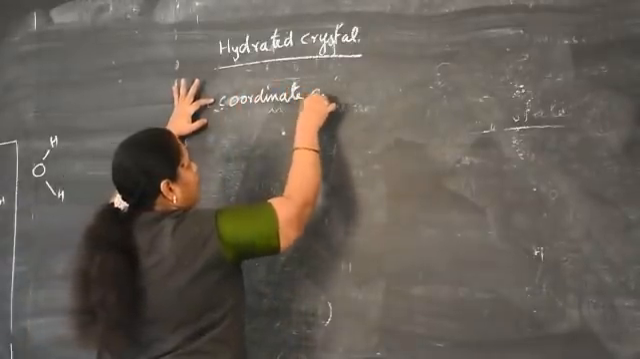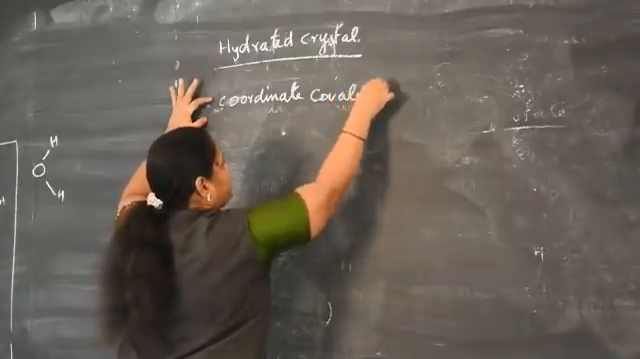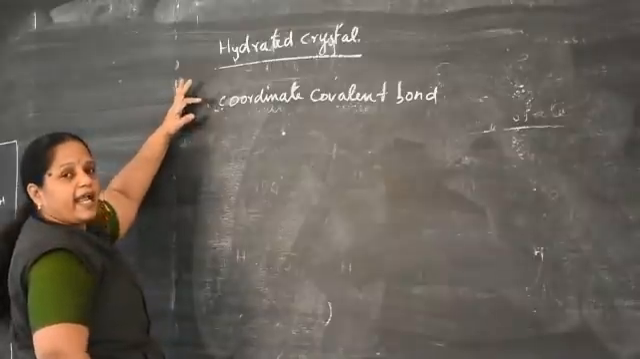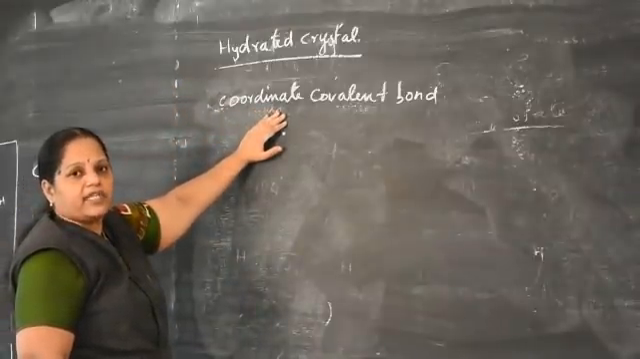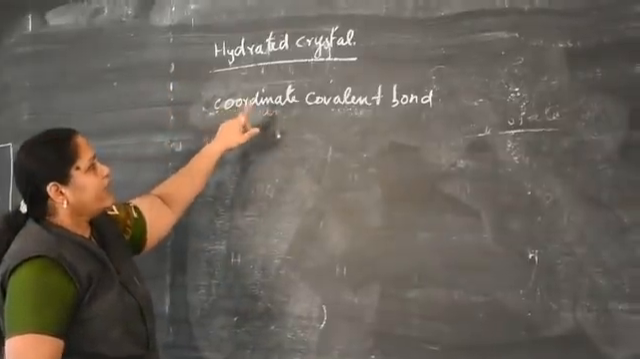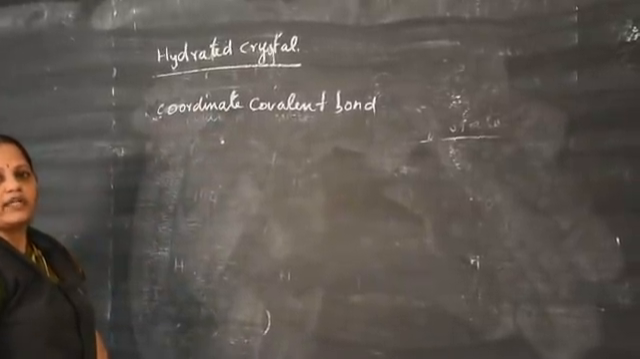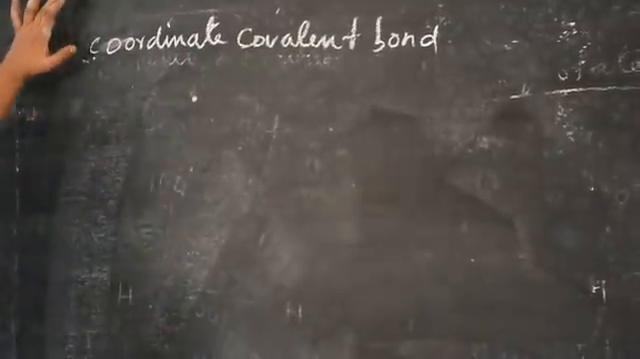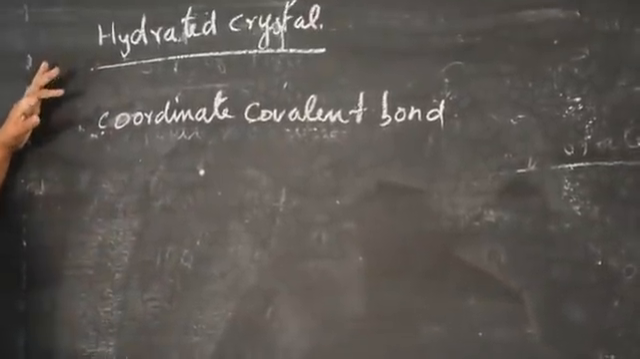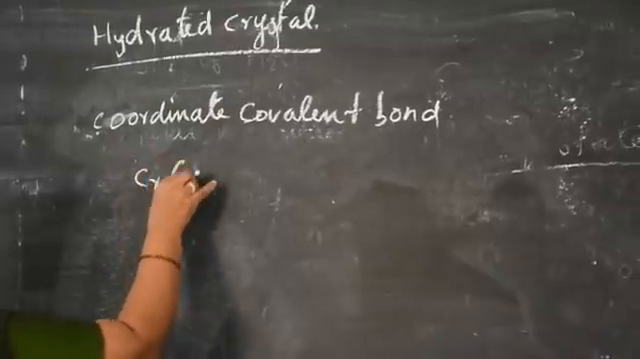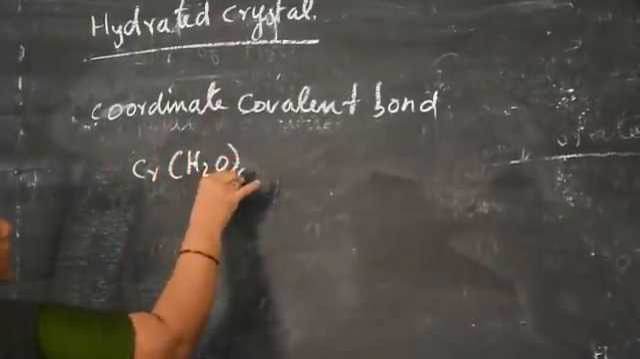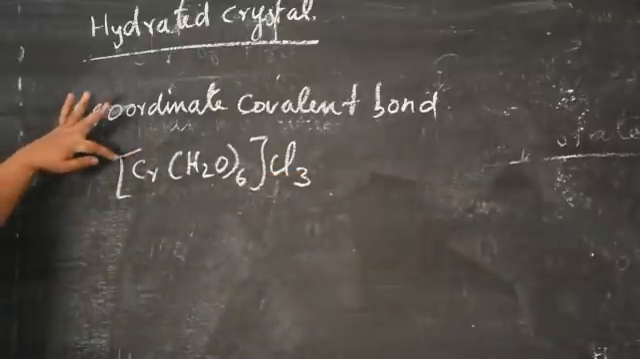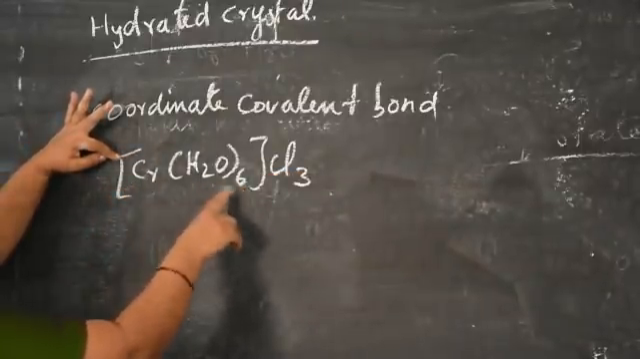Coordinate covalent bond: a bond formed between a donor atom and an acceptor atom is simply called a coordinate covalent bond. This bond is otherwise called a dative bond. Now, an example of a hydrated crystal: Cr(H2O)6Cl3. This is a coordinate covalent compound.